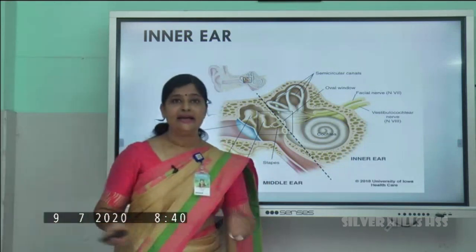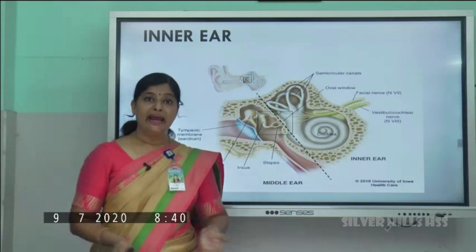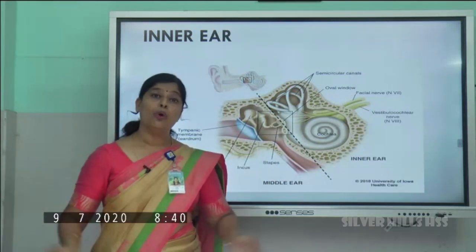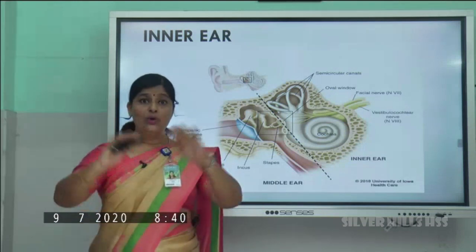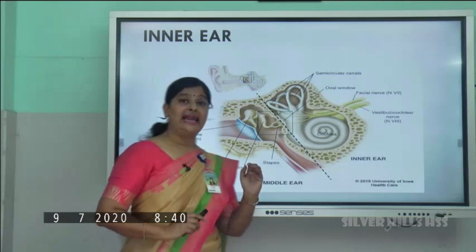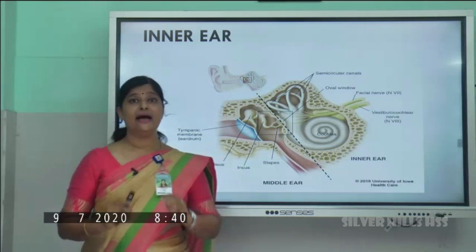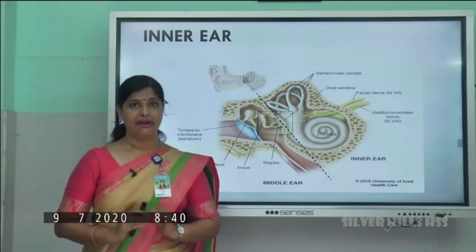See, the inner ear is covered by a membranous part and a bony part. Outer, there is a bony part which is called the bony labyrinth, and inside that there is a membranous labyrinth.